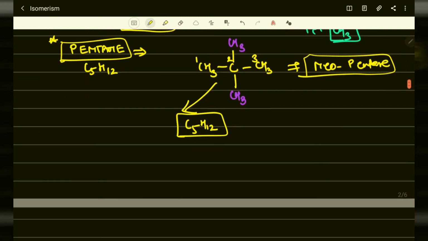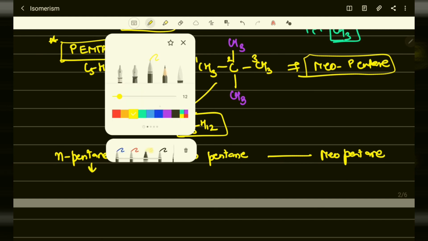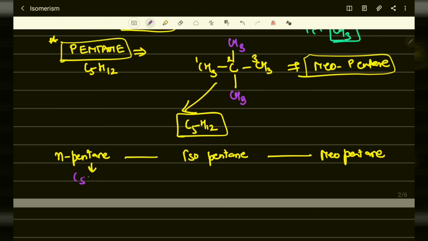What is important here, as you can see, is that either it is N-pentane or isopentane or neopentane, all have the same molecular formula, that is C5H12. Also they have different IUPAC names, but it doesn't matter, we are studying isomerism.